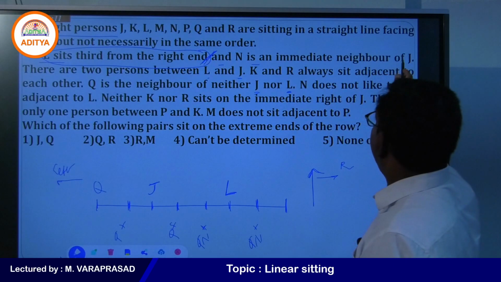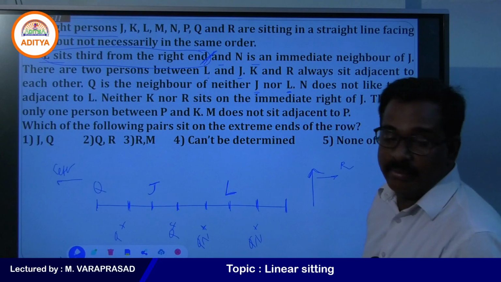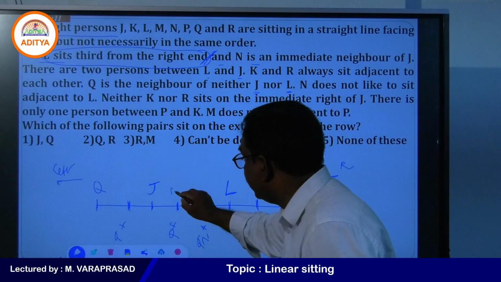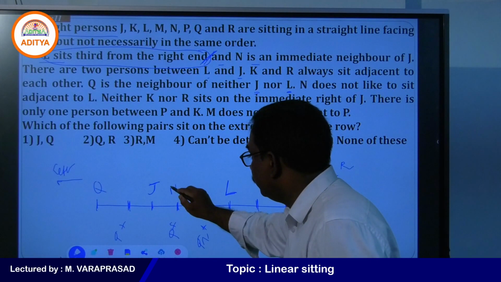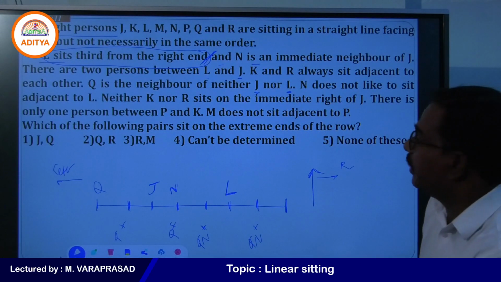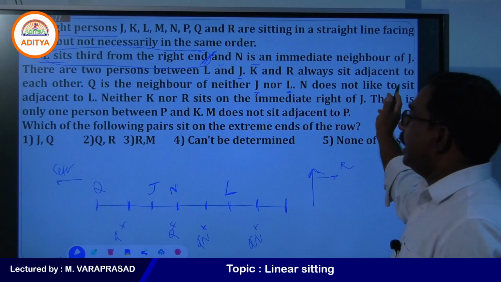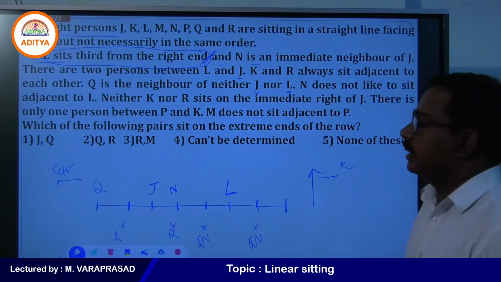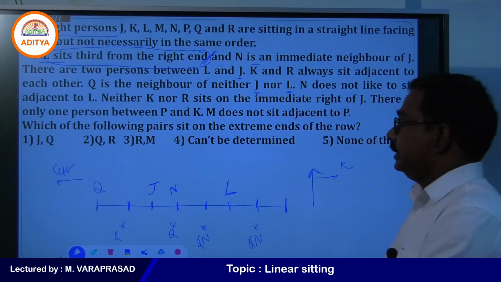N is an immediate neighbor of J. So N we can write here. N we cannot place here. Now still what points are there? N does not like to sit adjacent to L. That point is completed. Still what are there, you see?